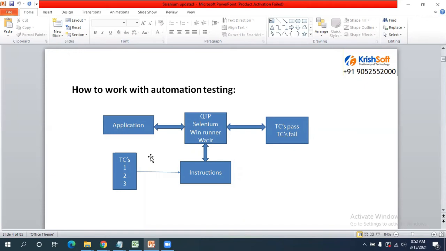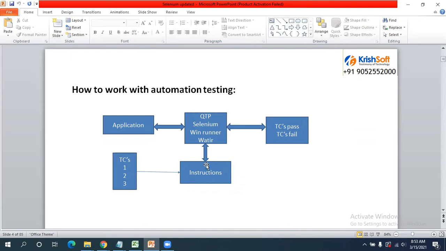How to work with automation testing? You can see here how to work with automation testing. First, test cases are the input for automation. We need to have the test cases. Test cases are the input for automation testing. From these test cases, we're going to develop the instructions. Instructions means test scripts, which are understandable to Selenium.